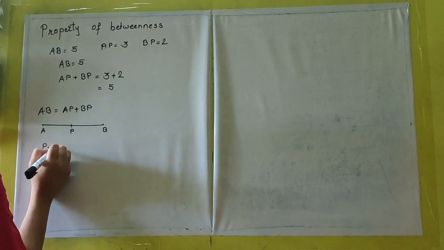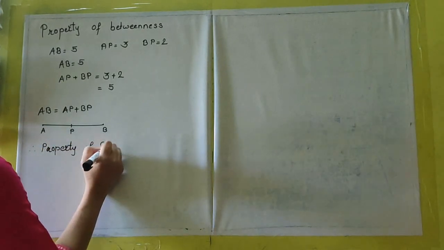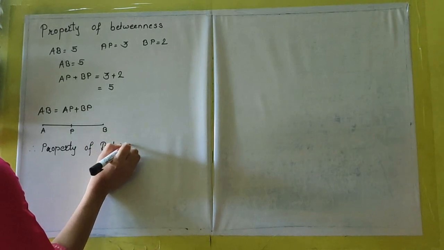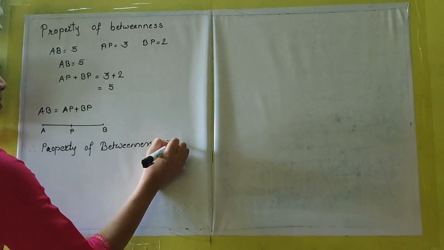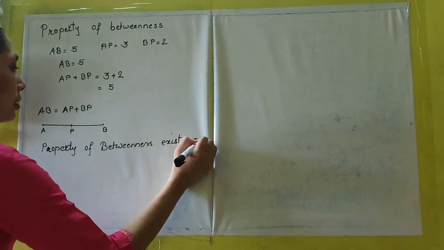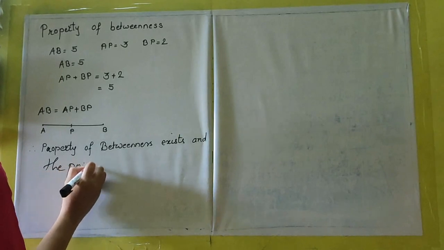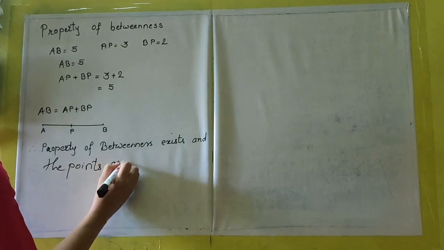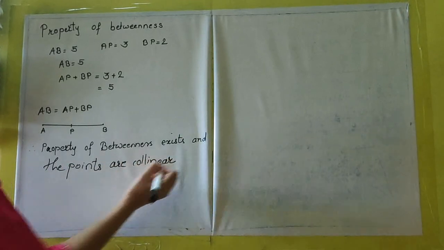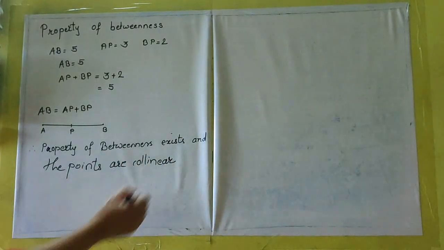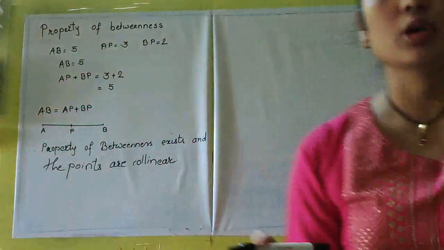property of betweenness exists, and the points are collinear. This is very important because the property of betweenness will only exist when the points are collinear. I hope you remember what collinear points are.